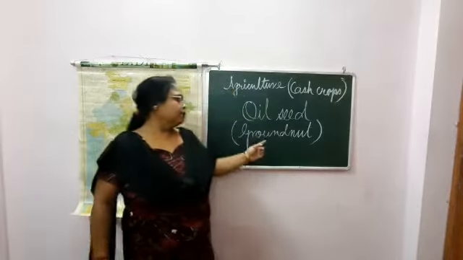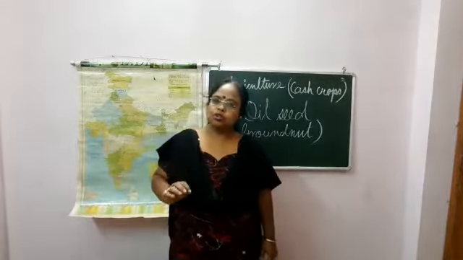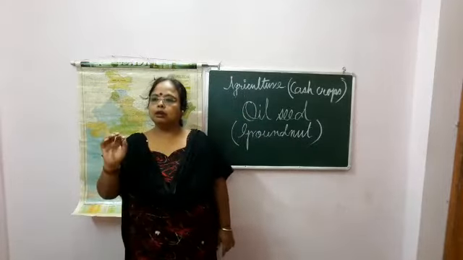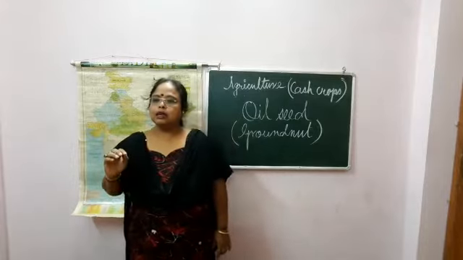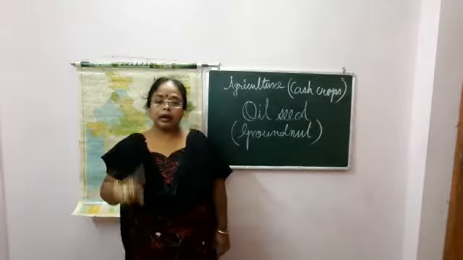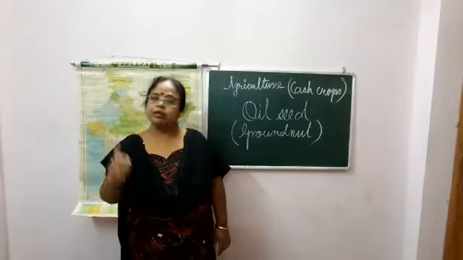Today we will start with groundnut. Groundnut is also the most important oilseed in India. It is both a Kharif and a Rabi crop. Kharif means summer crop, Rabi means winter crop.